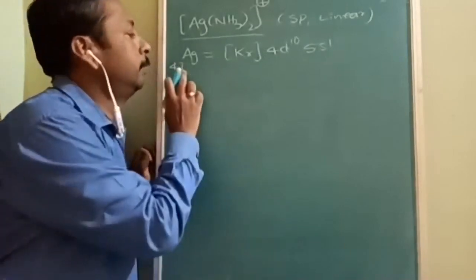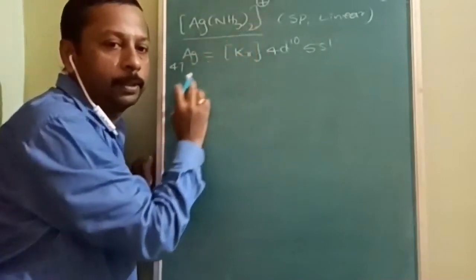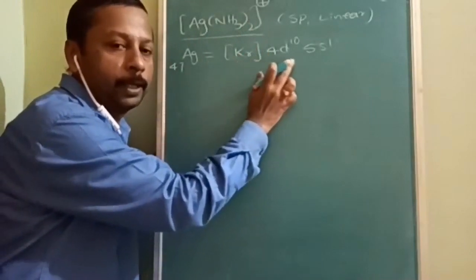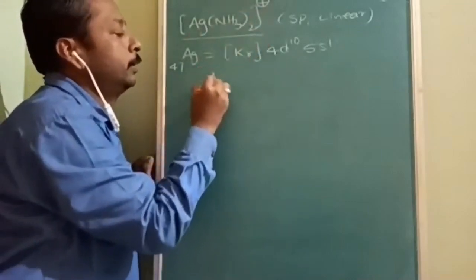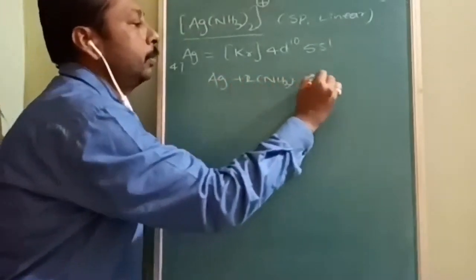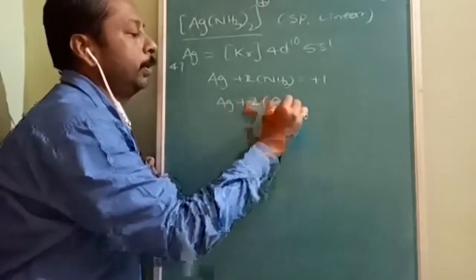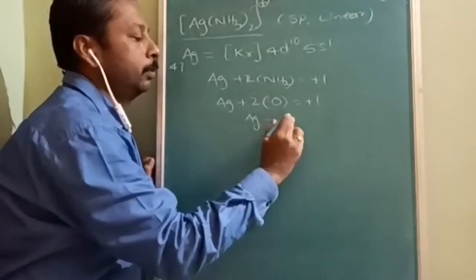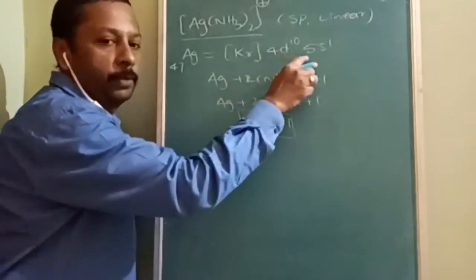The example for this is Ag(NH3)2 positive. Silver's atomic number is 47, and the electronic configuration is krypton 4d10 5s1. Now, according to the oxidation number, Ag plus 2 times NH3 is equal to how much charge? Plus 1. Ammonia is a neutral ligand, so the silver oxidation number is going to be plus 1. So one electron is lost.